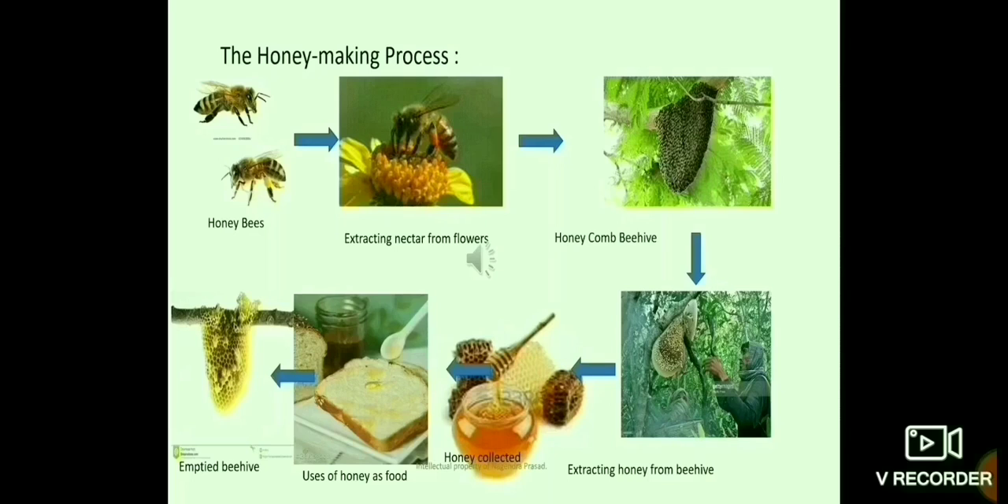Then the worker bees store the nectar in the stomach. The bees contain a special substance in their stomach which converts the nectar into honey. Then the bees regurgitate the honey from the stomach and store it in the beehives. Regurgitation is the process of bringing the swallowed food back to the mouth.